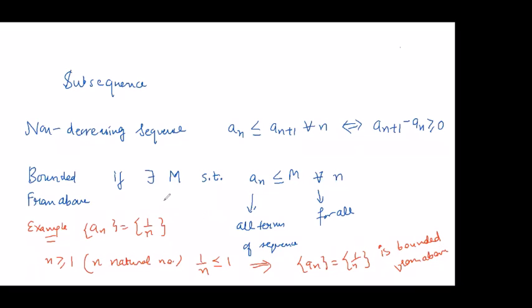Because according to this statement, if there exists even one number such that all the terms of your sequence are less than that number, then we say that the sequence is bounded from above, right?